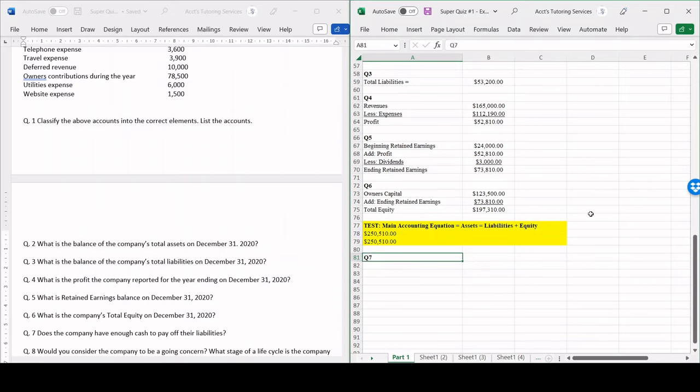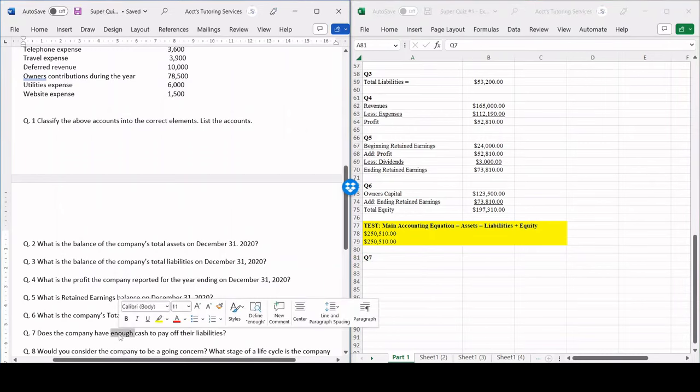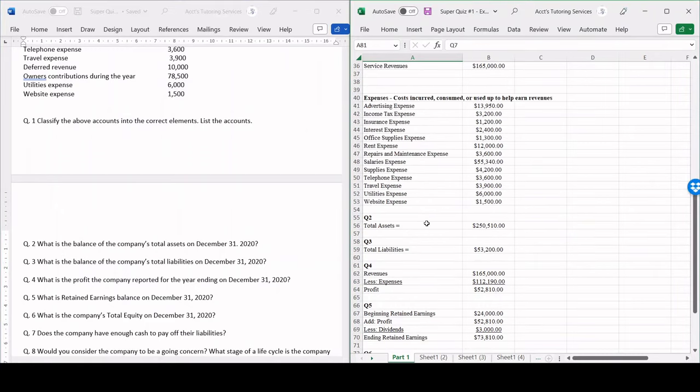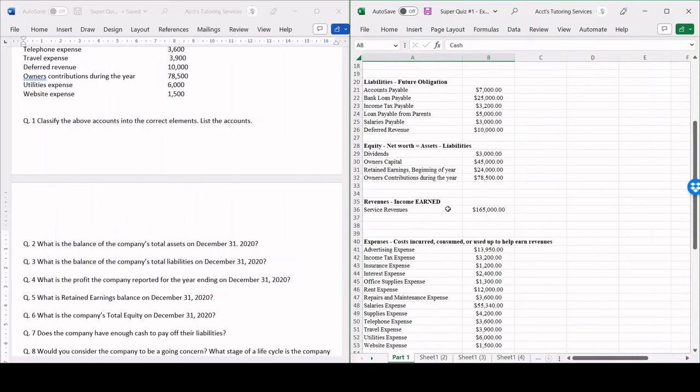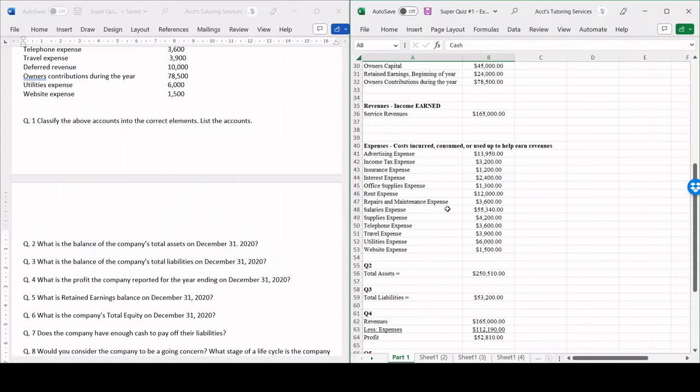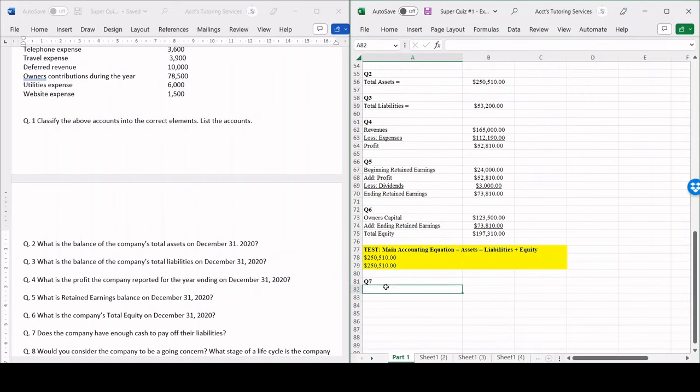Now, question number 7. Does the company have enough cash to pay off their liabilities? The total liabilities is 53,200, and the cash that they have on hand is 55,000. So yes, they do have enough cash to pay off their liabilities. Yes, because cash exceeds total liabilities.